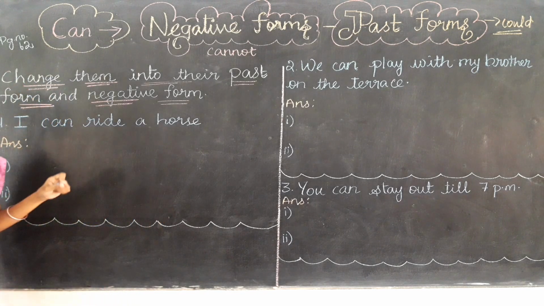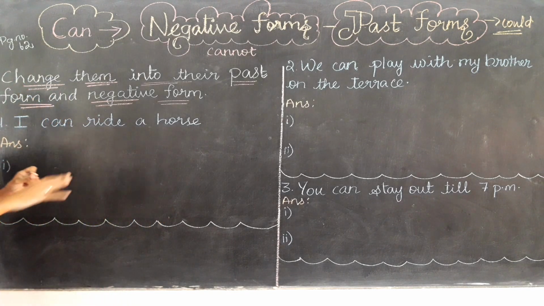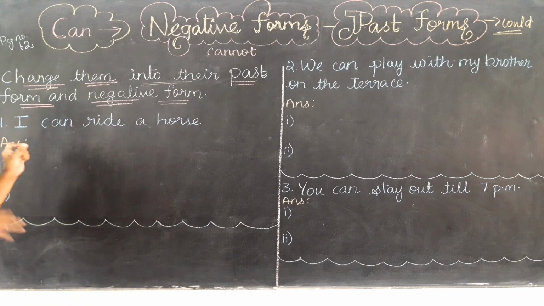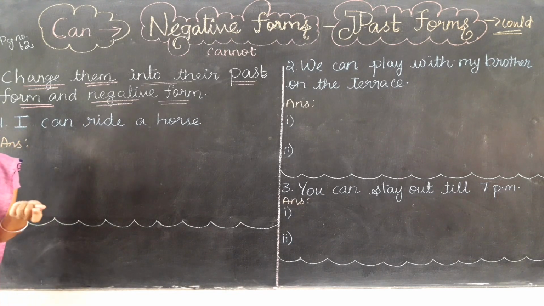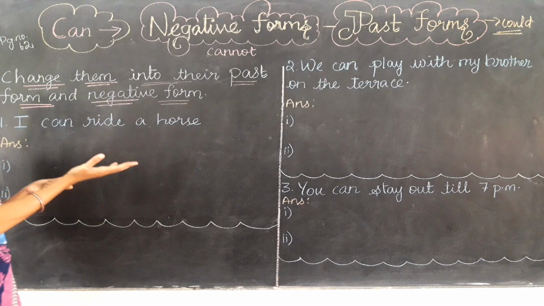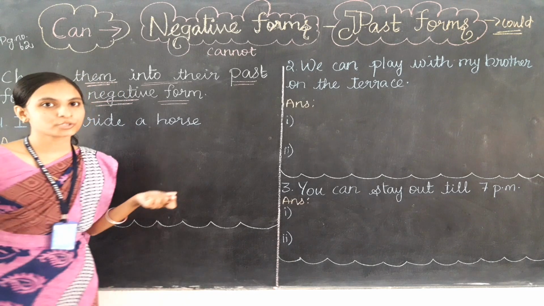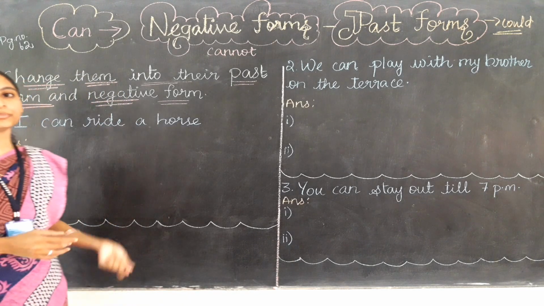Let's read out the first question, that is, I can ride a horse. Here what does it mean? Yes, enala horse otta mudiyum. What we need to do? What we need to change? We need to change it into the past form first and the negative form.